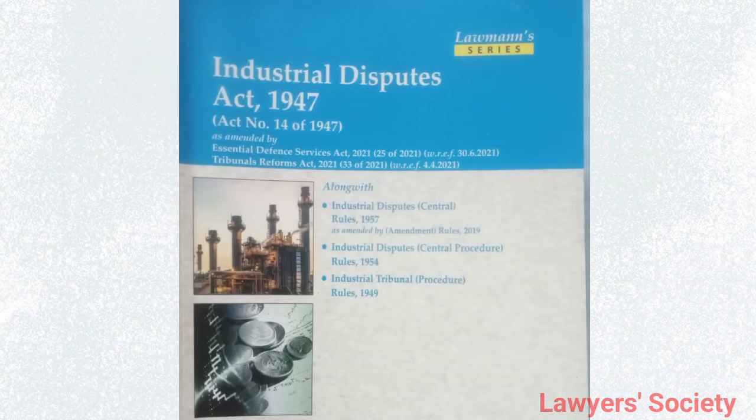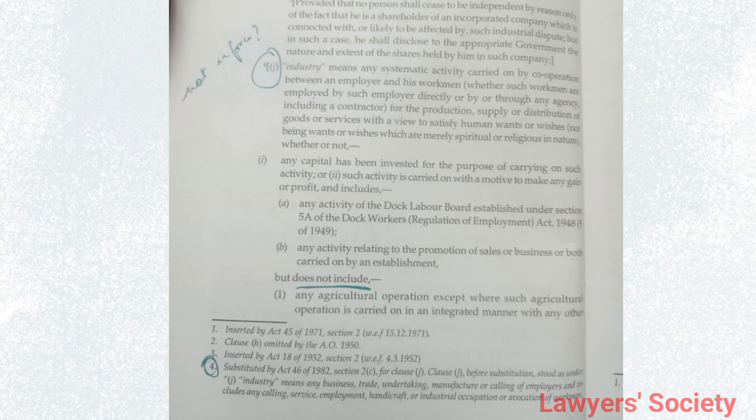For example, this is a bareact from the Lawman's series, and it is the Industrial Disputes Act. If you read section 2J of this bareact, here it is provided that the definition for industry was amended in the year 1982 by Act 46 of 1982. This is a fairly longer definition that has been given for industry. But the funny part here is that 2J has not yet come into force.